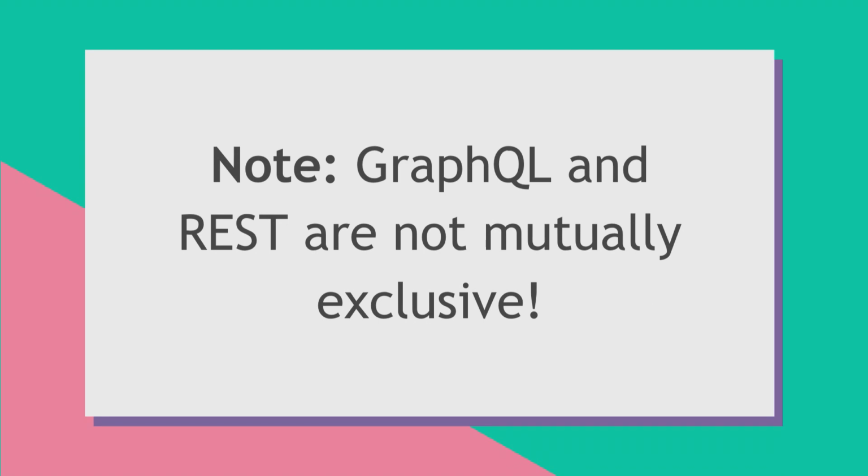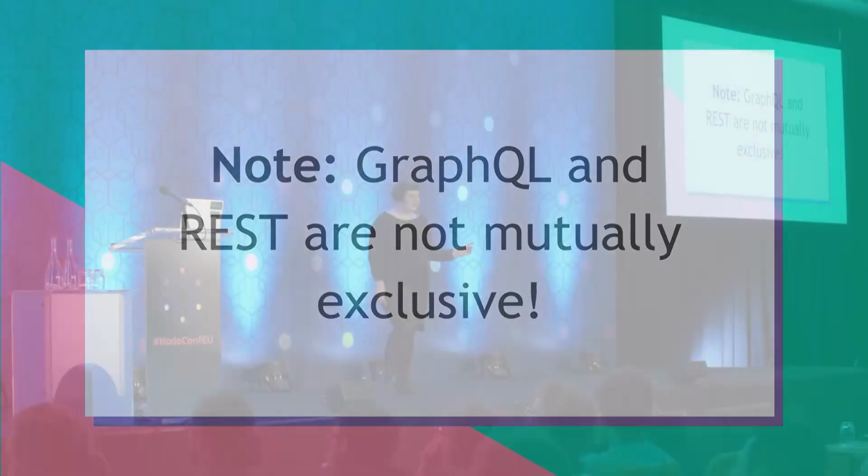And I want to say that GraphQL and REST are not mutually exclusive. You can use them both at the same time, and you don't have to deprecate all of your REST APIs just because you're using GraphQL. You can get data from lots of different places, including REST APIs, and you can put it all together in the GraphQL layer. You could get data from REST APIs, other GraphQL APIs, a database, a JSON file in your system, a tweet, an S3 bucket, wherever you want.